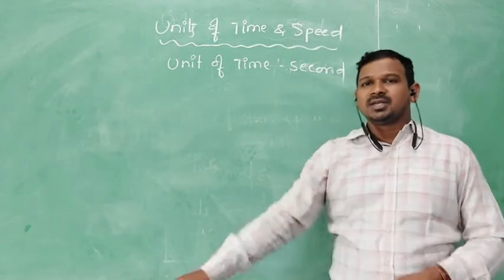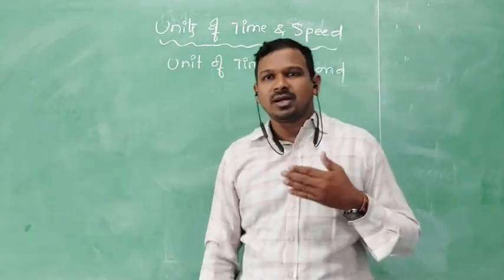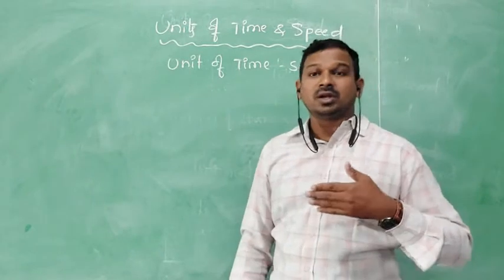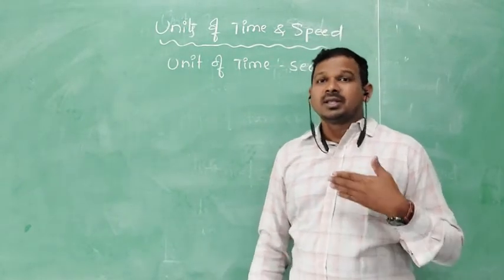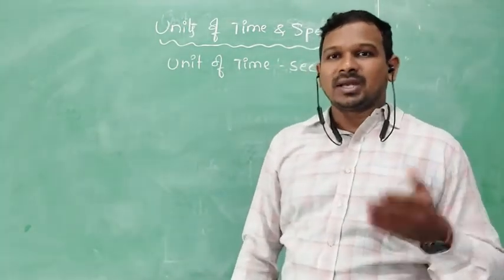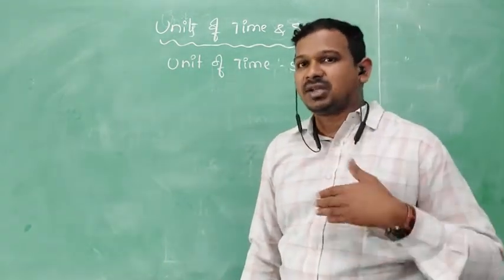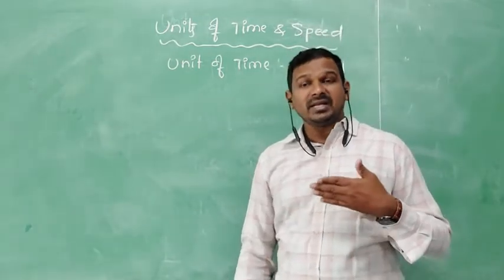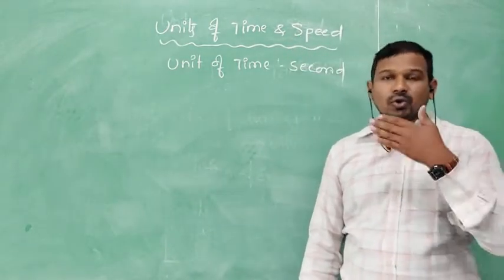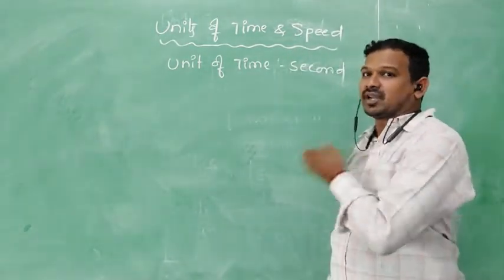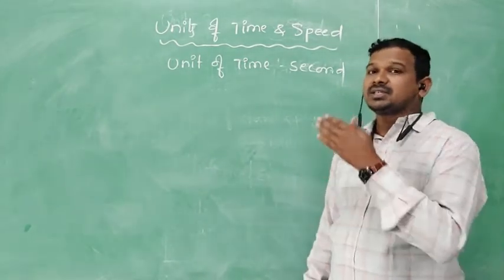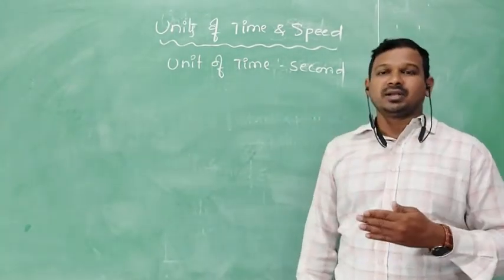How, sir? See, every time using second as the unit is not suggestible. Why? Because sometimes we need to calculate the span in hours, or even in minutes, even in years also. Based on convenience, we utilize these units of time. But the standard unit of time is second.